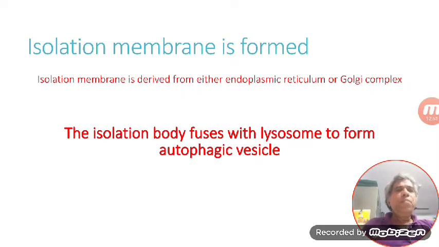The isolation membrane now includes that food particle or that particular cell organelle which is to be digested. It may be reserve food material, or a worn out cell, or cell debris, whatever it may be. Surrounding this inner cellular material, this isolation membrane is formed.